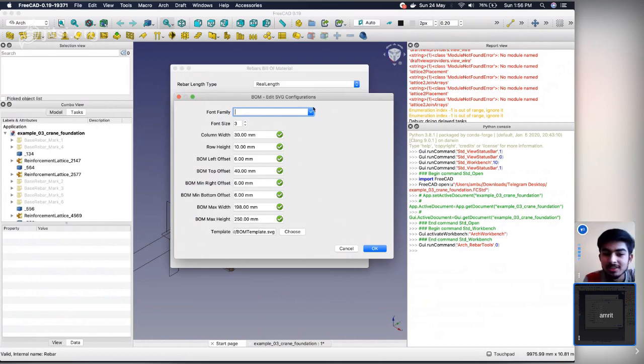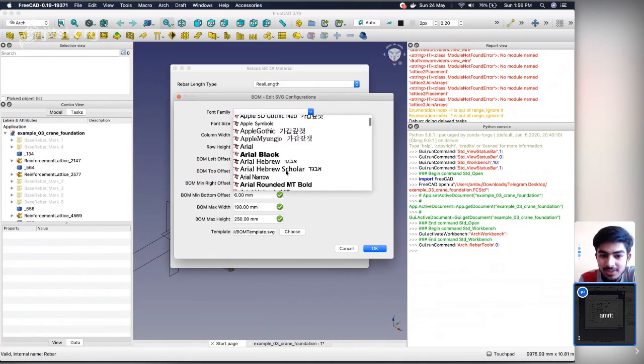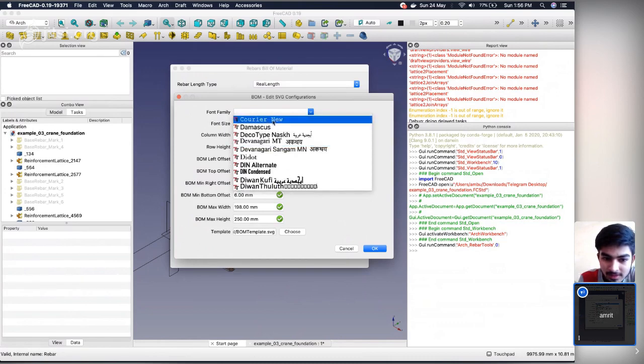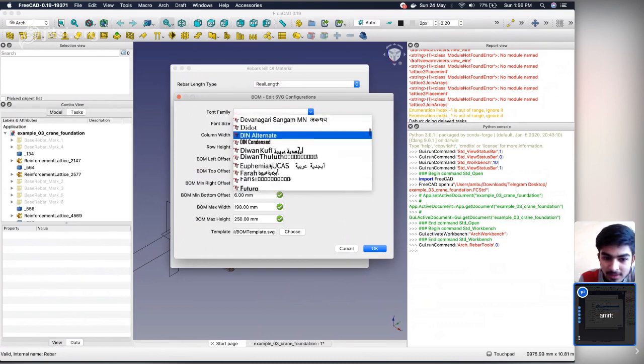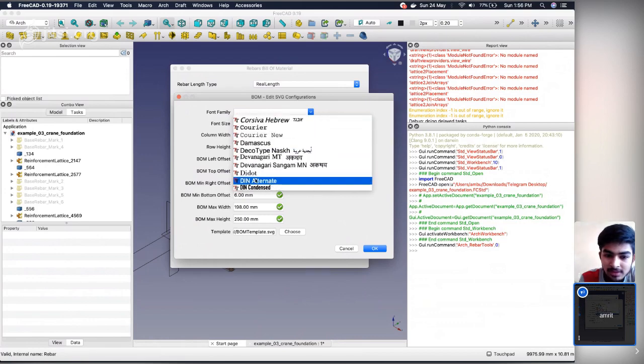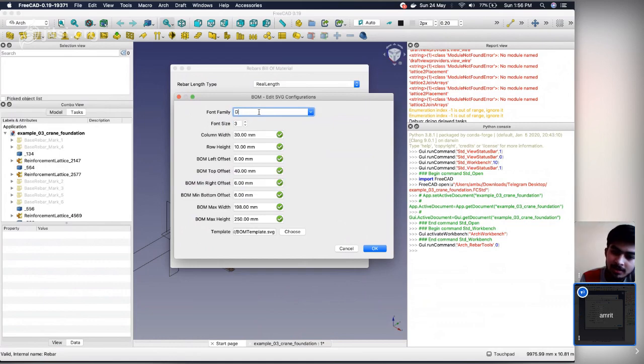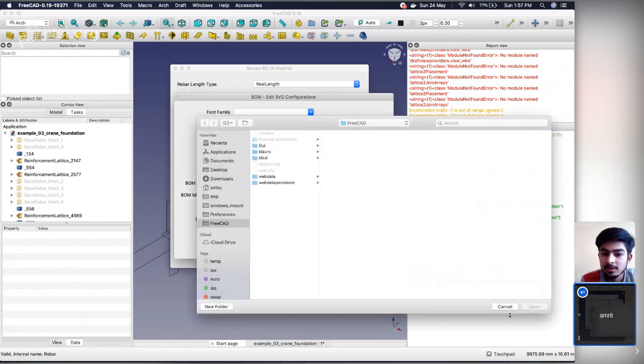I need to check why it's not shown here. Maybe I don't have this font. Yeah, that's why. Okay, so this is the template. We can choose this template.